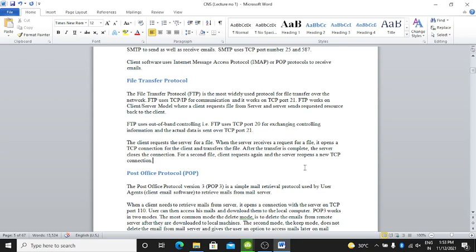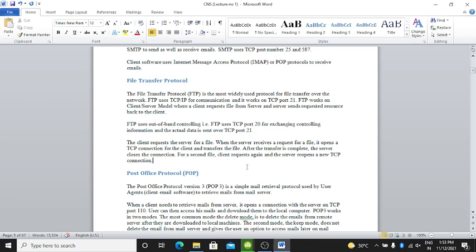FTP uses out-of-band control, that is, FTP uses TCP port 20 for exchanging control information, and the actual data is sent over TCP port 21.